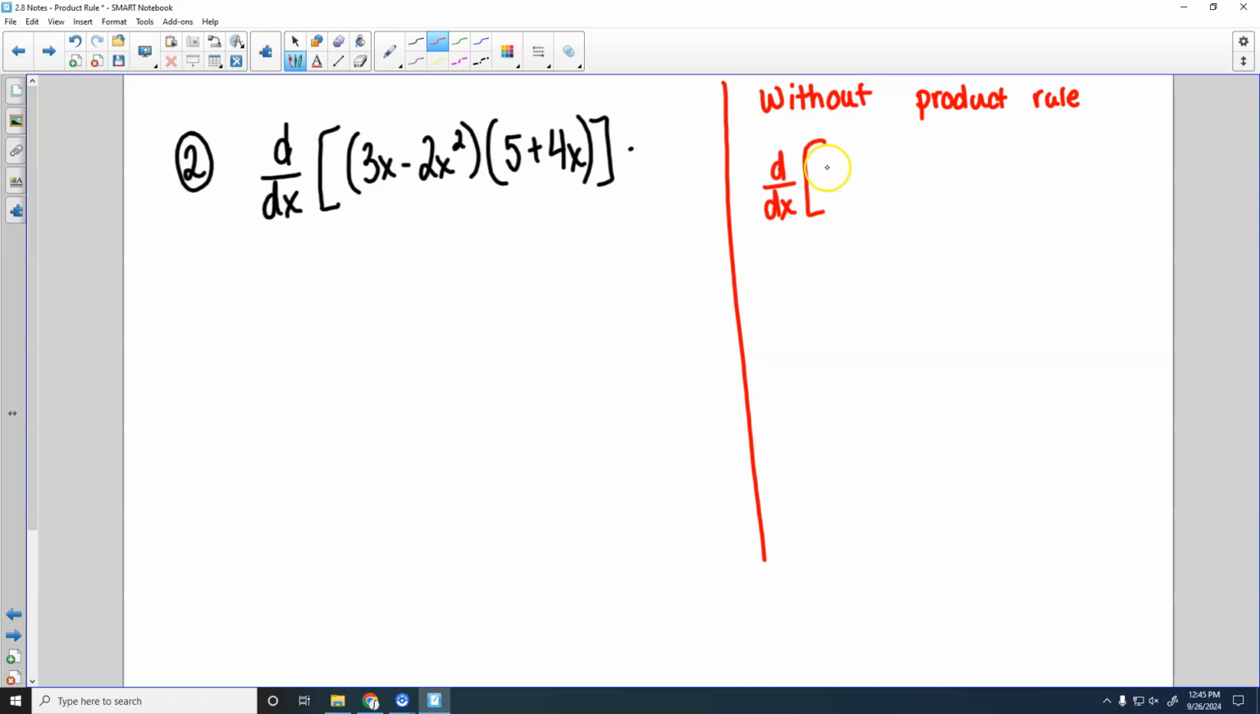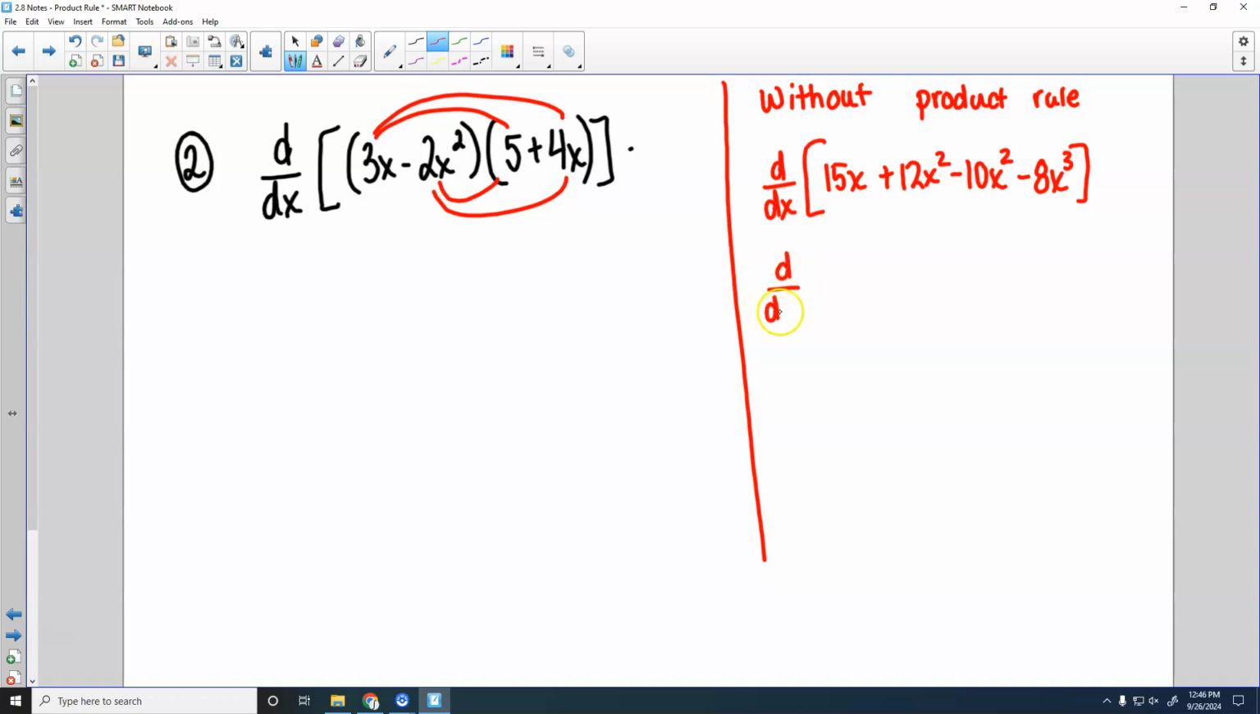So I would multiply it together. I would get 15x plus 12x squared minus 10x squared minus 8x to the third. So I'm just distributing there. 3 times 5, 3x times 4x, negative 2x squared gets distributed as well. I could combine like terms.